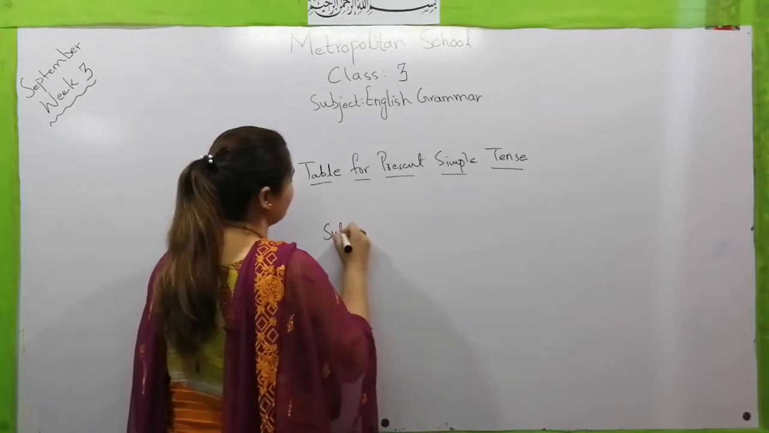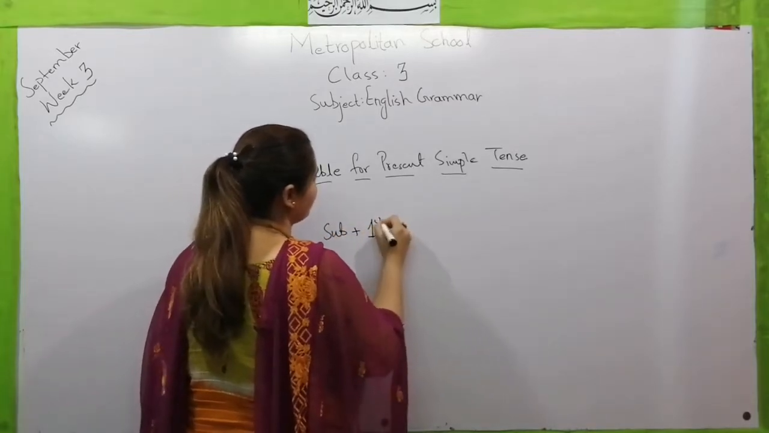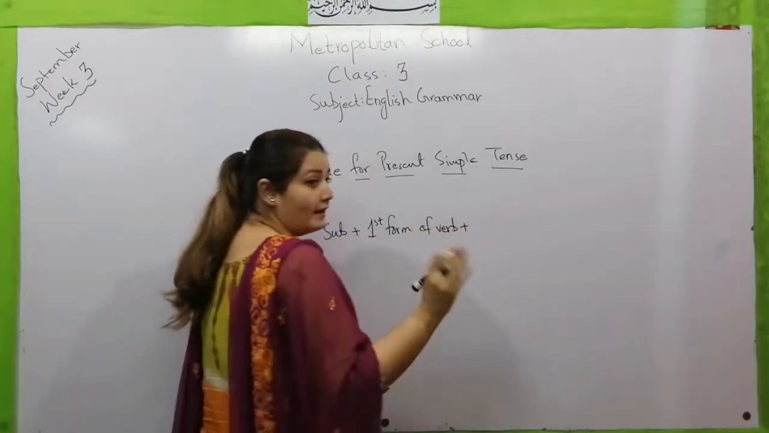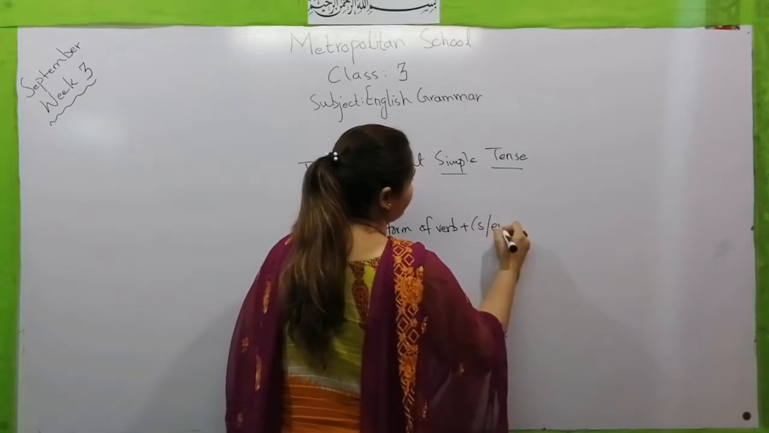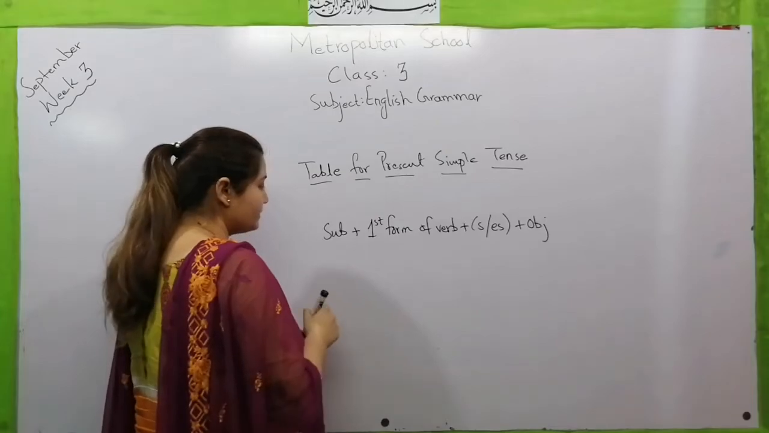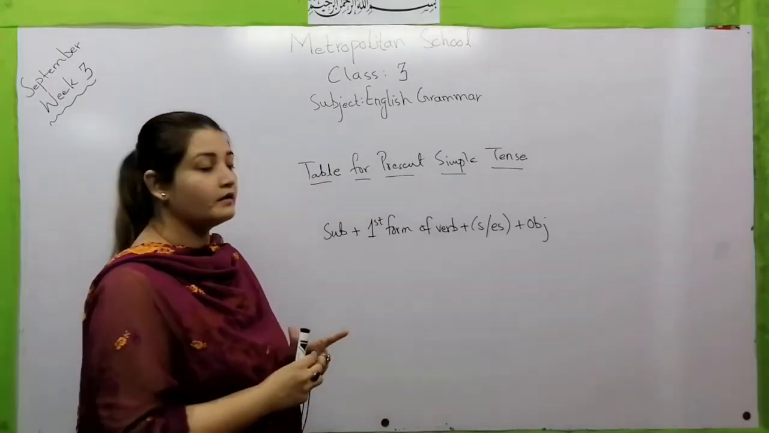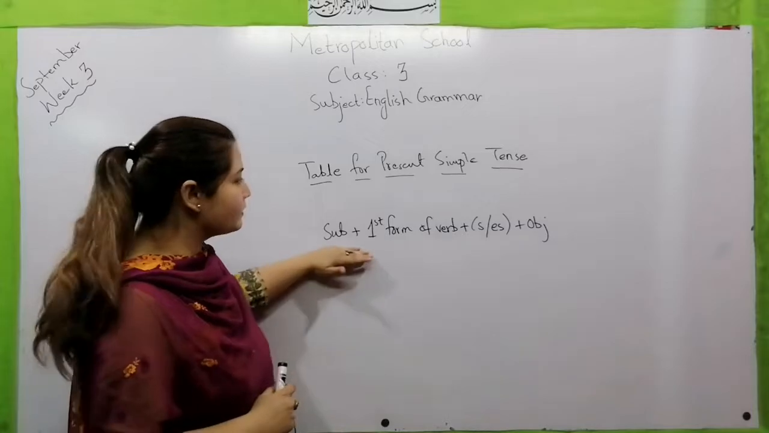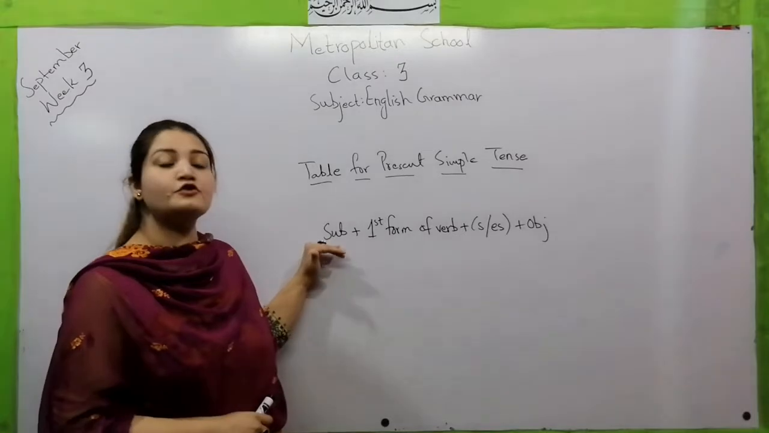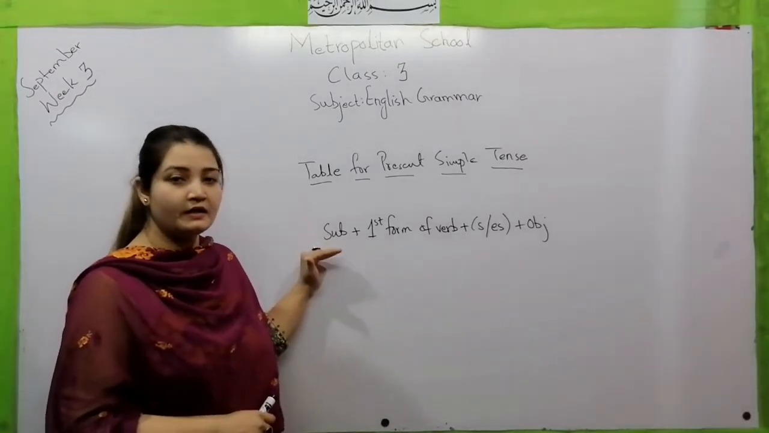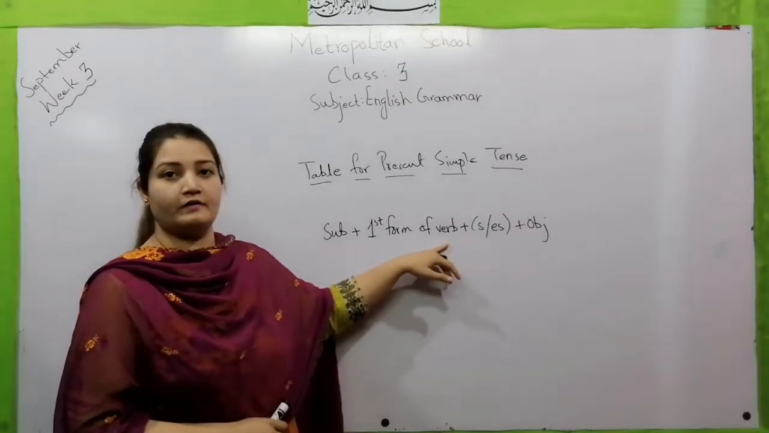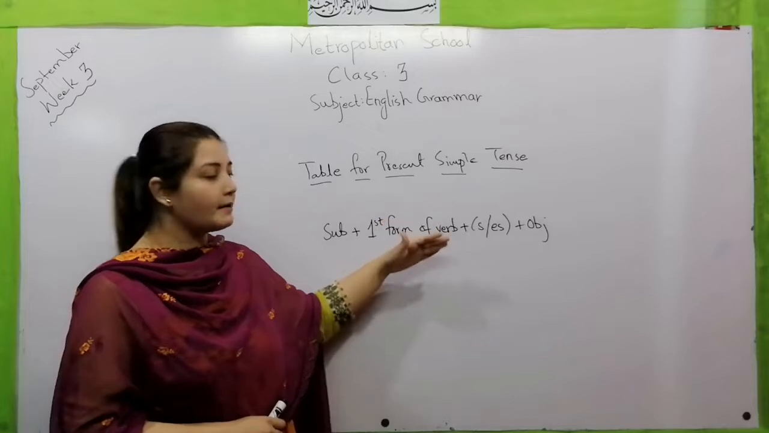At first you have to write the subject, then the first form of the verb, then add s or es, and then an object. Now let me tell you the three basic things that a tense requires: a subject, a verb, and an object. Subject is the doer of an action, something that is doing something. Verb is a work. It is an action. Anything that is happening is a verb.